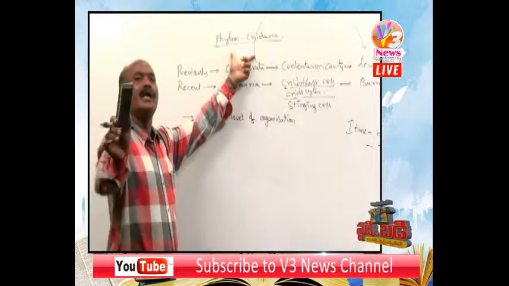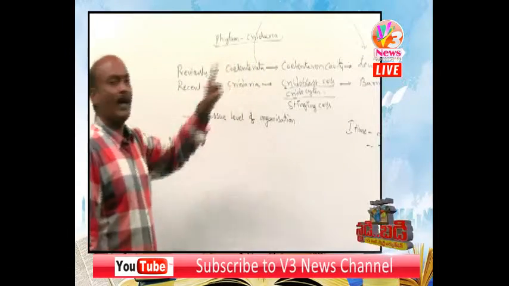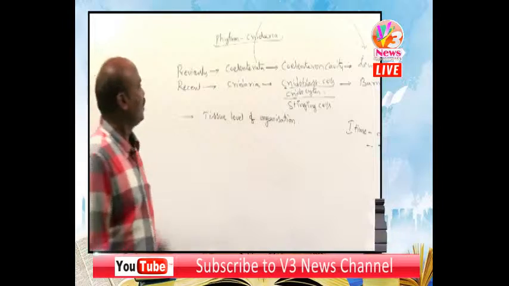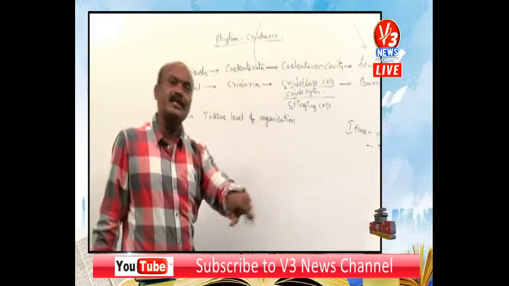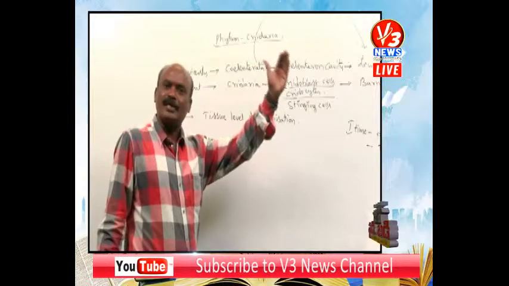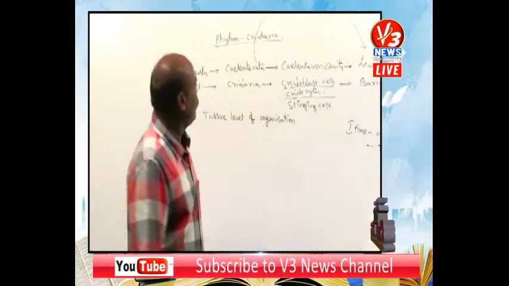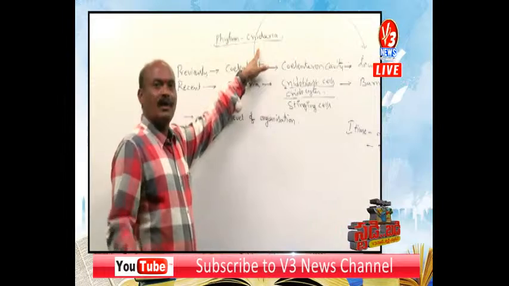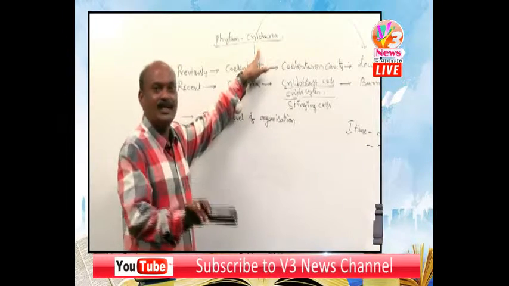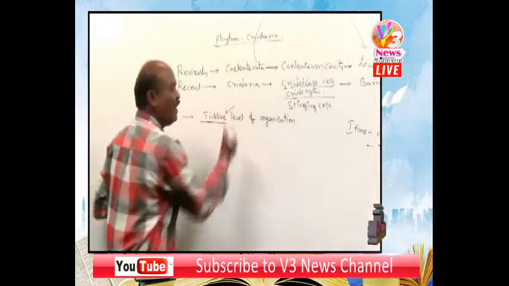The formation of tissues in cnidarians, what is the reason? Simple thing. Sponges are multicellular. Cnidarians are also multicellular. But the difference is, although sponges are multicellular without formation of tissues, in cnidarians, which are also multicellular, the tissues appeared for the first time.